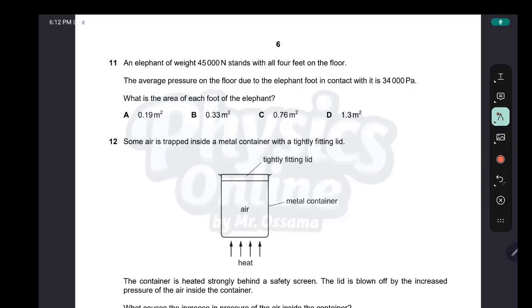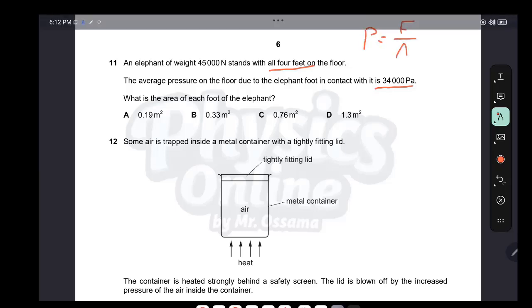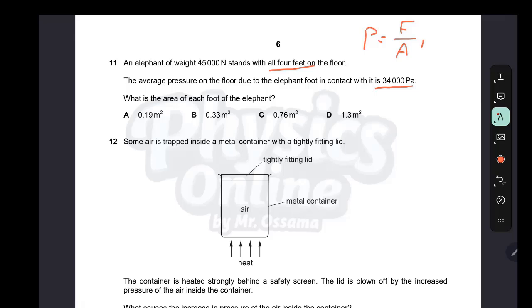Question 11. An elephant of weight 45,000 newtons stands on all 4 feet on the floor. The average pressure on the floor is 34,000 Pascal. What is the area of each foot? We have the equation pressure equals force over area. We need the area. So area equals